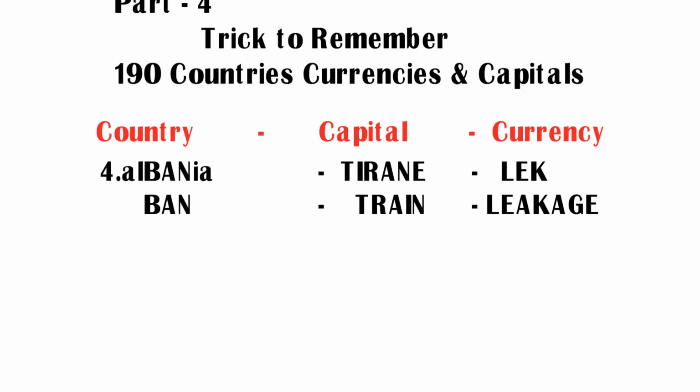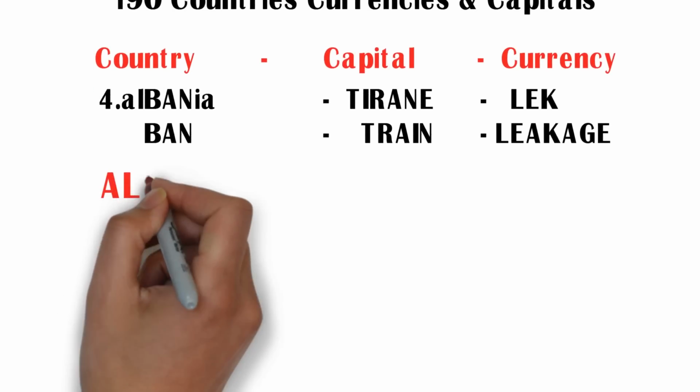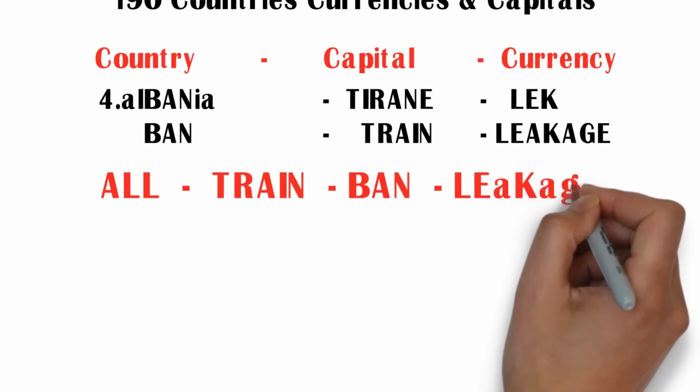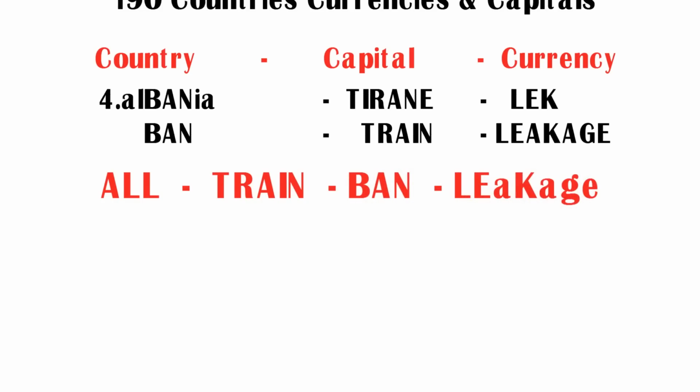Friends, by using these three letters, I made a word leakage. So try to remember currency lek as leakage. So we have got a total of three new words: ban, train and leakage. Now I am going to frame these three words into a story. Let us see the story here.